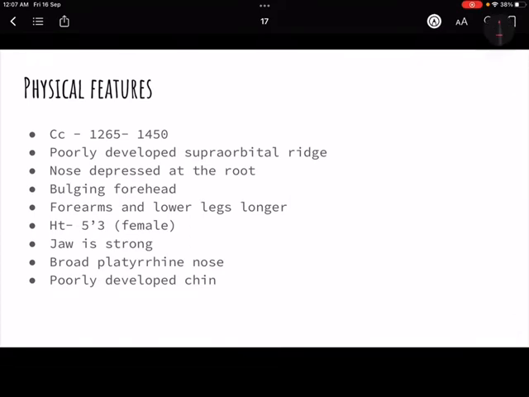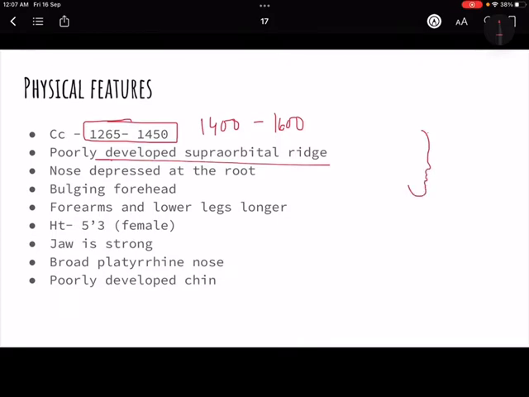Now the physical features. Cranial capacity 1265 to 1450, lower than Cro-Magnon, which had 1400 to 1600. Poorly developed supraorbital ridge. Now the supraorbital ridge, if I draw a man like this, just imagine it to be a skull, so this would be the supraorbital ridge, which is poorly developed.